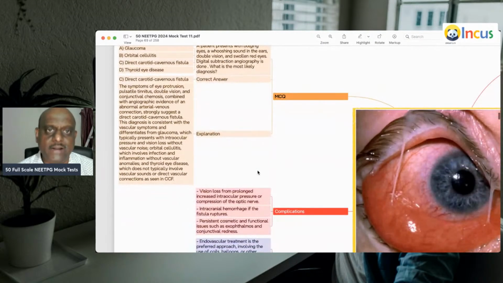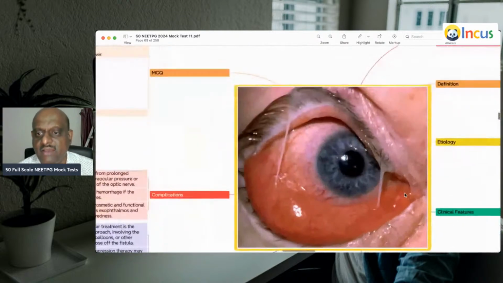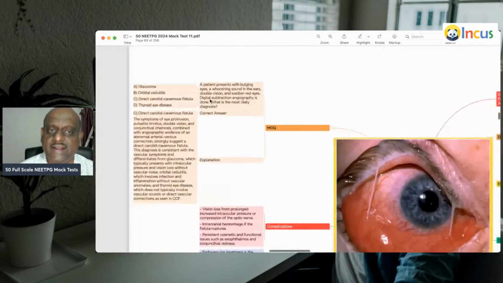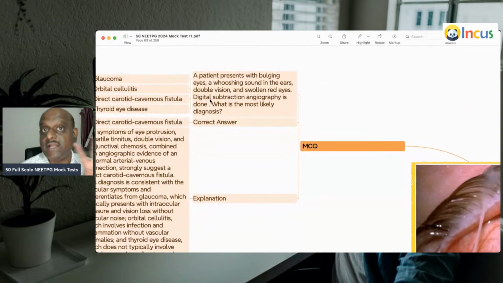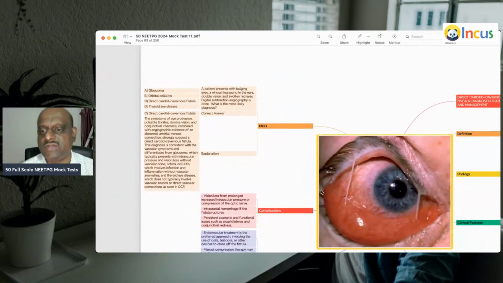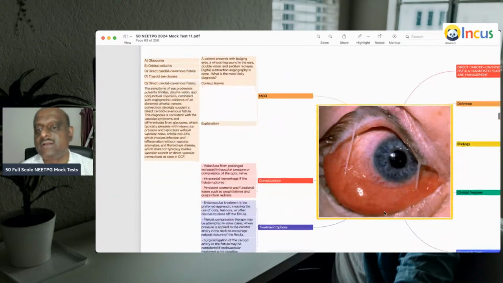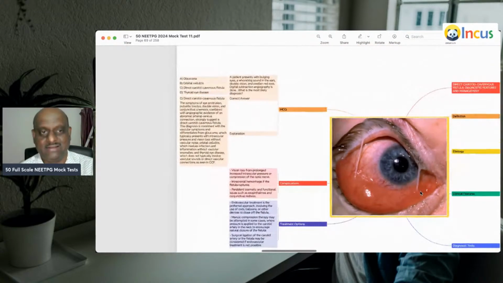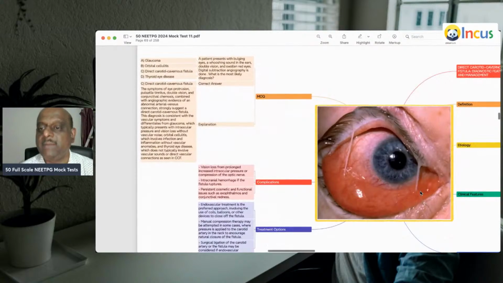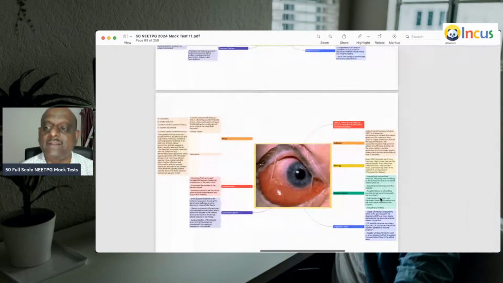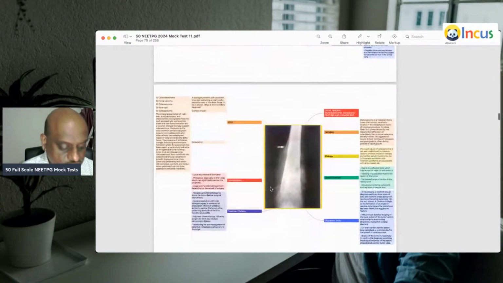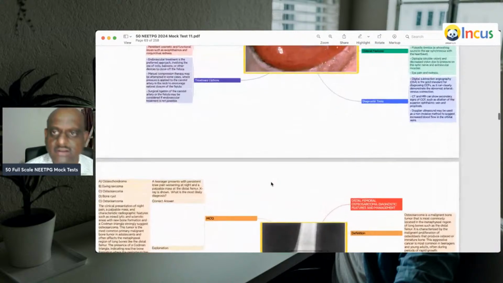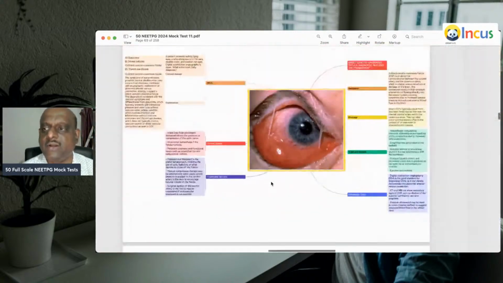Now, the patient has got a bulging of the eyes, a whooshing sound in the ears, double vision, swollen red eyes, and digital subtraction angiography is being done. So what is this, doctor? Carotid cavernous fistula is what you need to remember based upon the clinical presenting features. So I leave the literature for you, doctor, all the points that you need to remember about it.